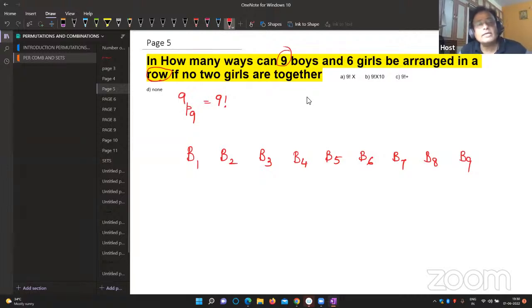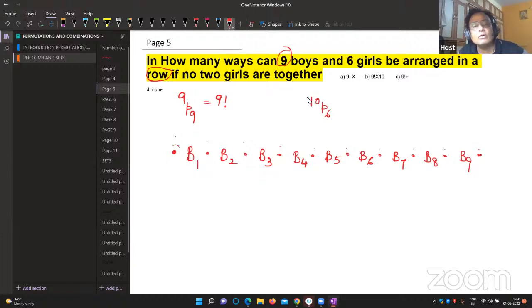Okay, now look at here. How many places are there where the girls can be arranged? A girl may sit here, or here, or here, or here. To seat the girls, how many places are there? 1, 2, 3, 4, 5, 6, 7, 8, 9, 10 places are there. Out of 10 places, we have to arrange 6 girls. Are you getting this point?